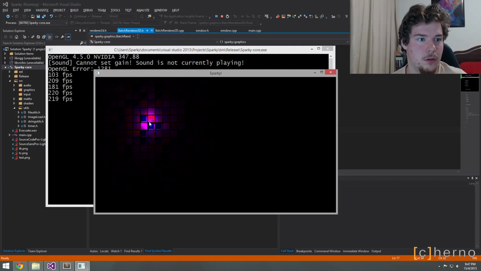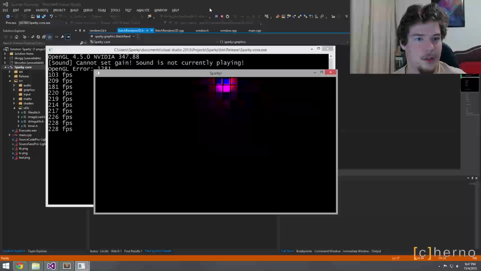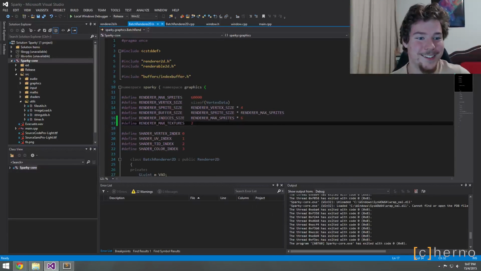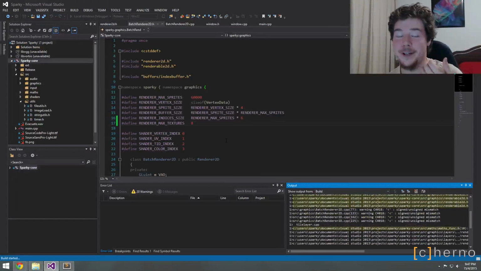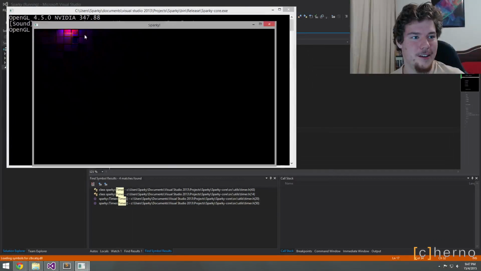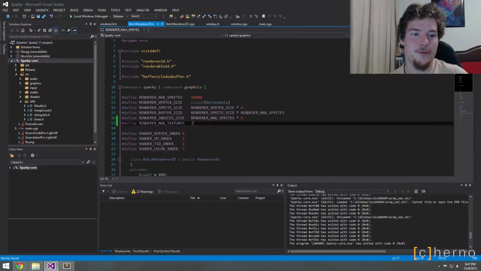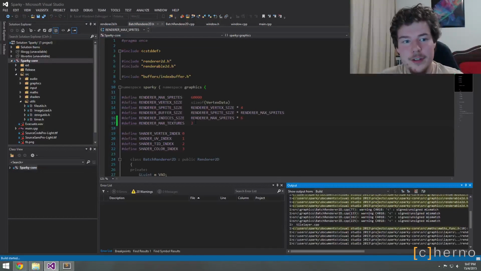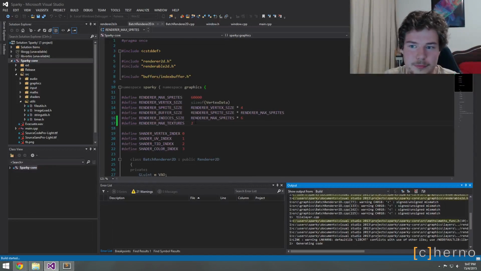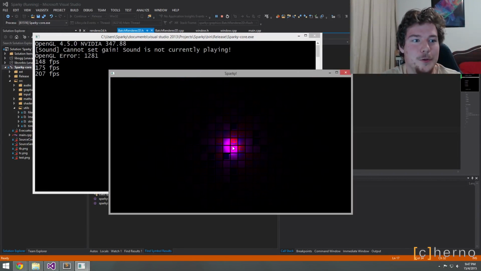Whoa. Look at that performance. What? Did you guys see that? Wow, we're doing something very wrong. Let's quickly just verify that. Holy guacamole. So like 6.5K, I think, right? Or 6K FPS. And if we drop the max textures to 2, we go down to like 200 frames per second.